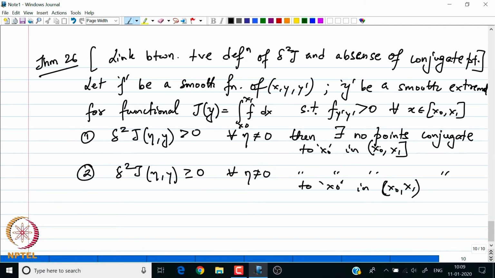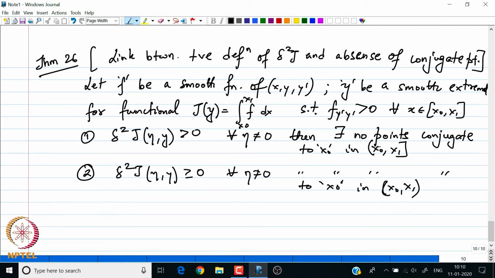But now we need another result which links or provides us the necessary condition as well as the link between y being the minimum, the extremal being the minimum, to the second variation being positive definite, and that will complete the cycle.